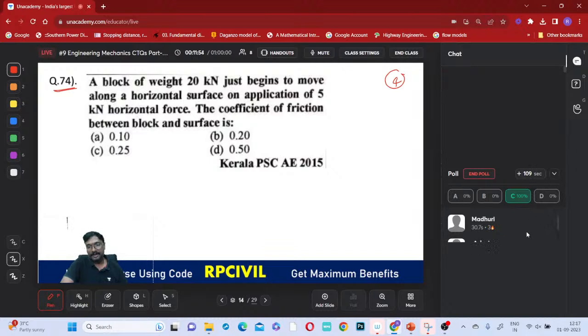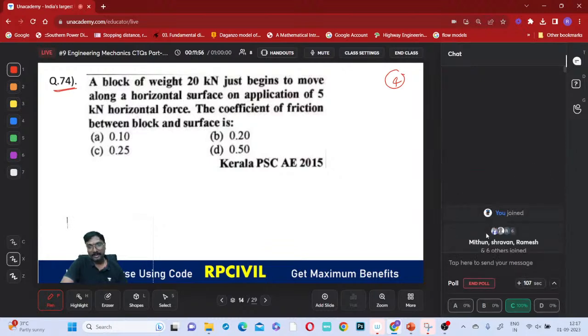Madhuri answered correctly. Ashwin also answered correctly. From special. Yeah, what about people from YouTube and other people from special?